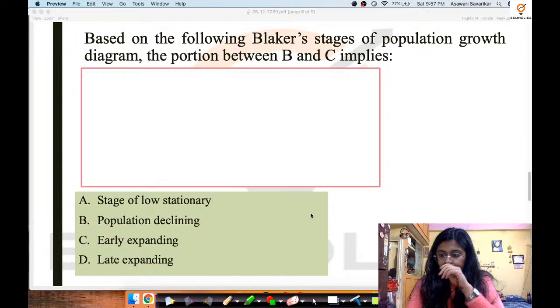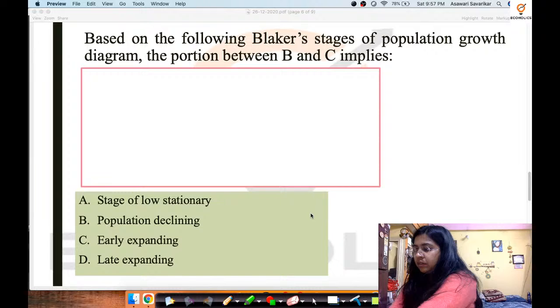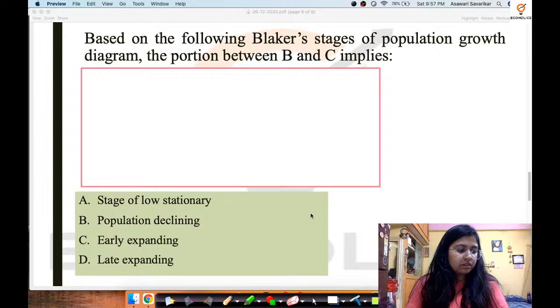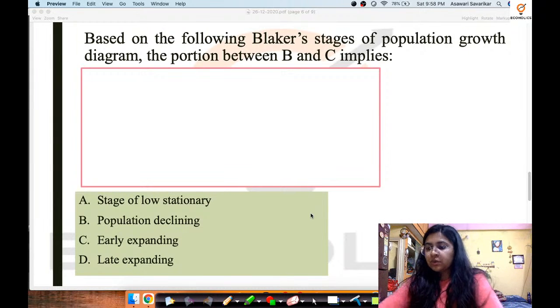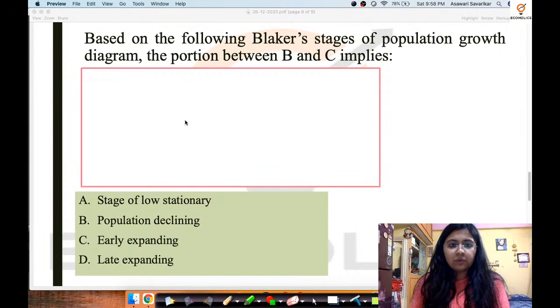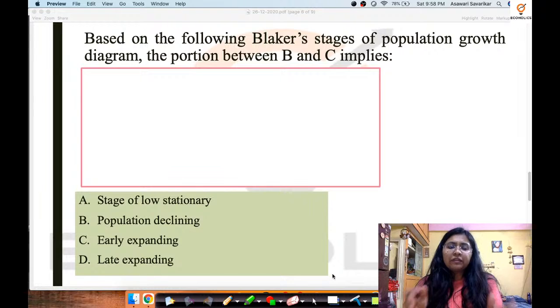Now over here we have another very important concept. So I'm going to draw another diagram over here, and then we are going to look at this question. So let me first read up this question.